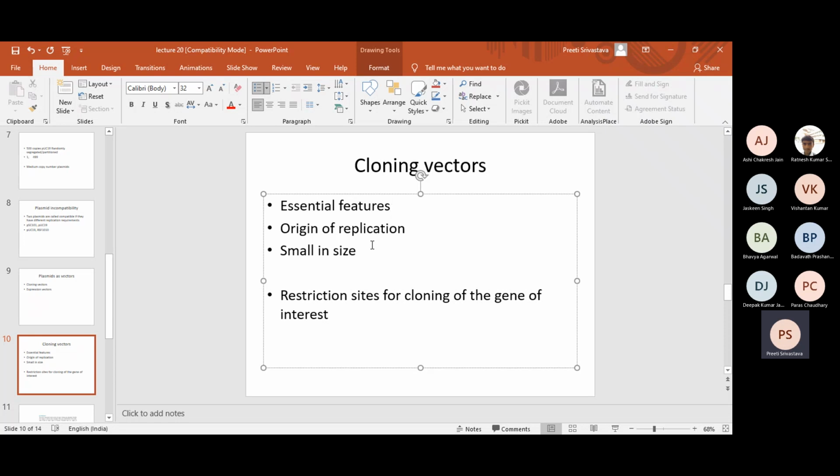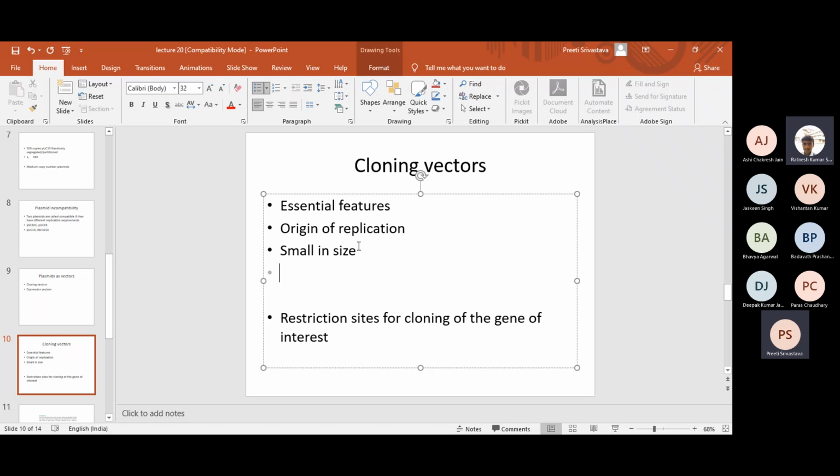And point number two, because cloning vectors, as the name itself says, are the vectors for gene cloning. If the vector size is too big, then you cannot clone very large inserts. So the smaller the vector, the larger the inserts you can clone, larger DNA fragments. Is it making sense or no? Ma'am, can you explain?